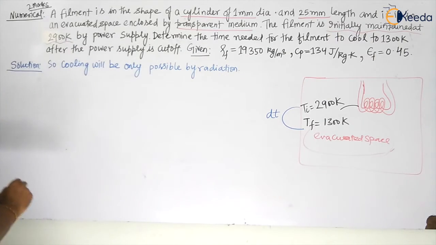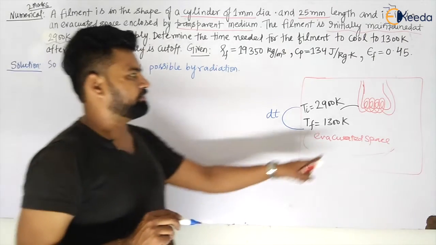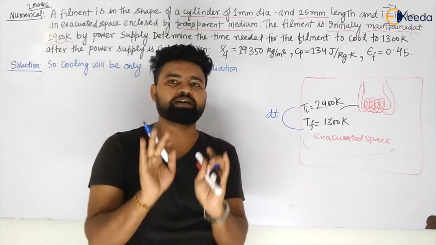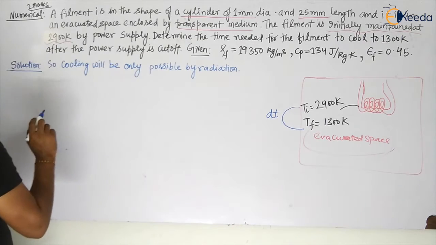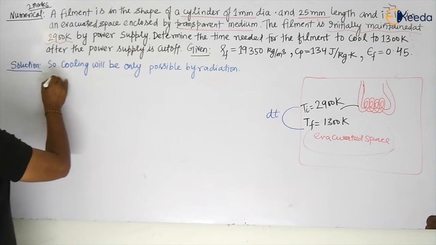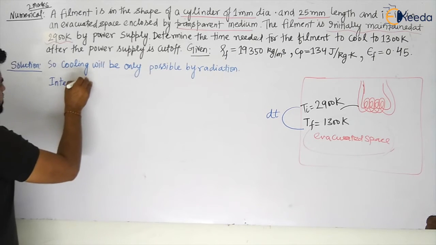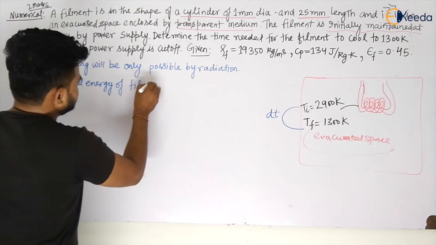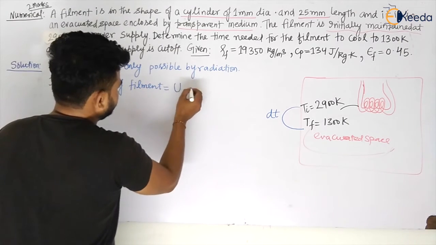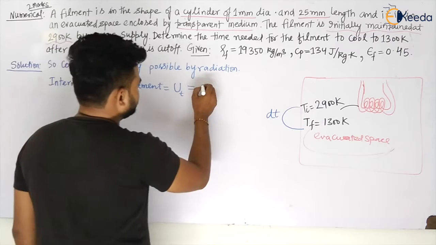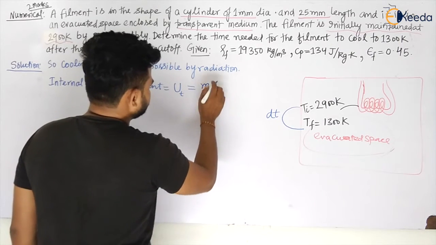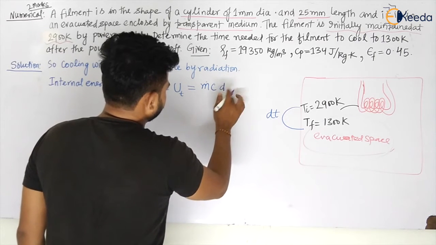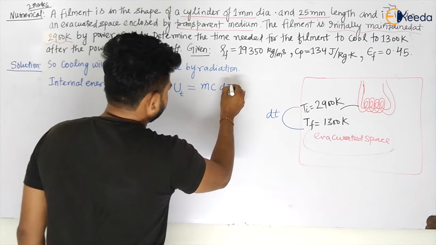This filament will have some internal energy at 2900 Kelvin or some specific temperature T. The internal energy of the filament at some time is U, given by mc delta T, my dear students.